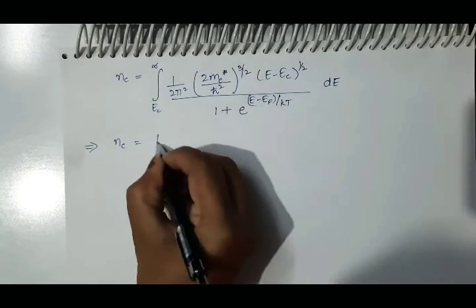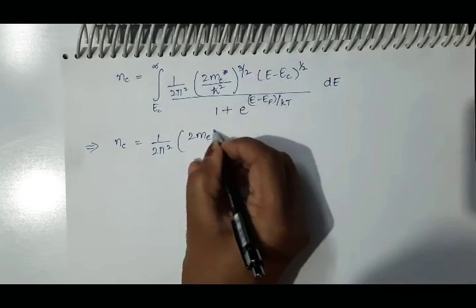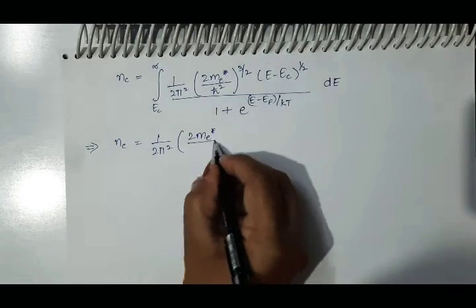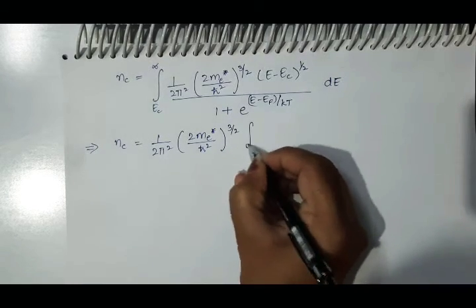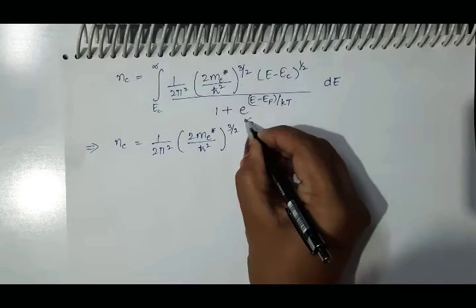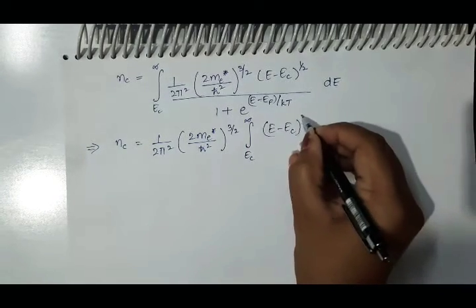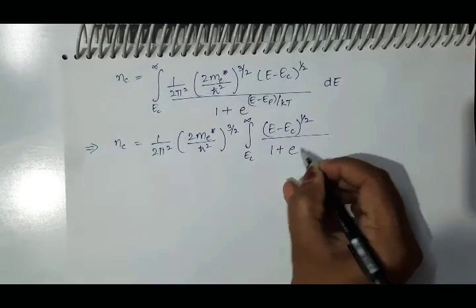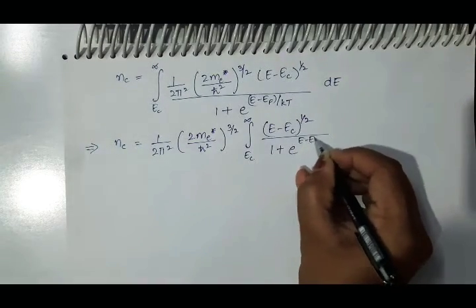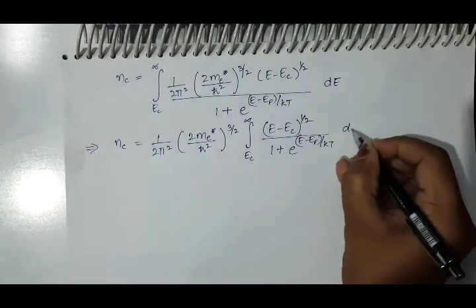Nc equals 1 by 2 pi square, (2 me upon h cut square) raised to 3 by 2, times the integral from Ec to infinity of (E minus Ec) raised to power half upon 1 plus e raised to power (E minus EF) by kT, dE.